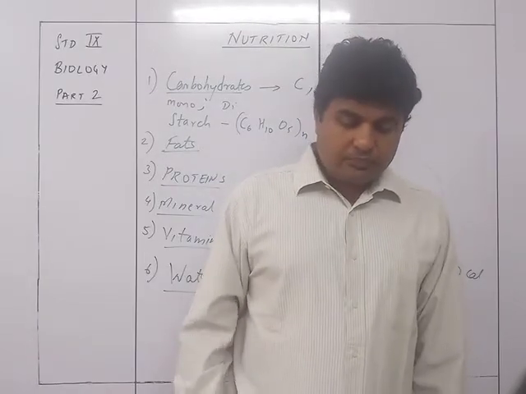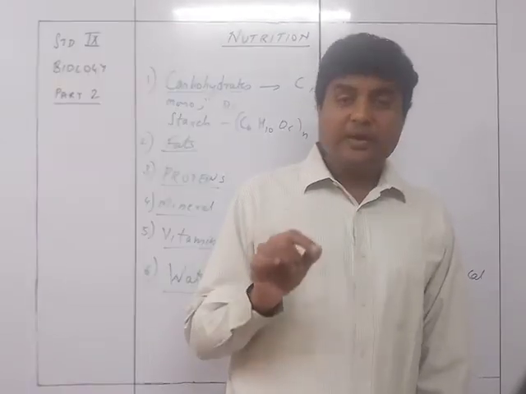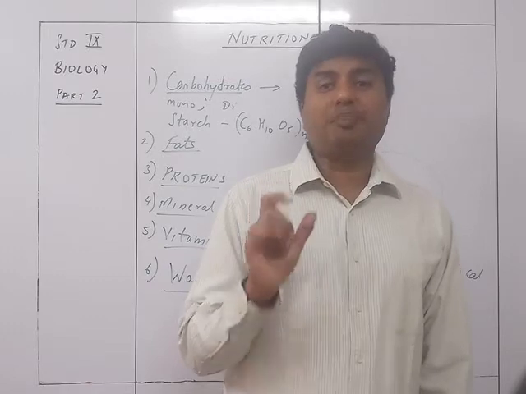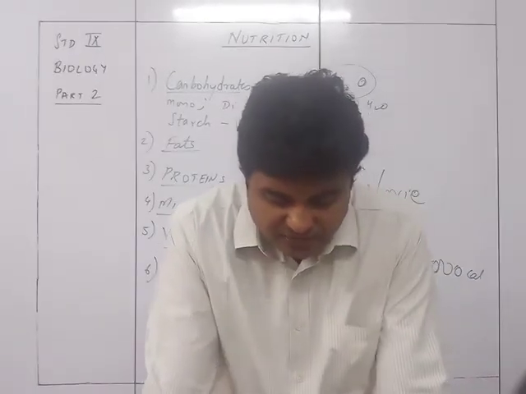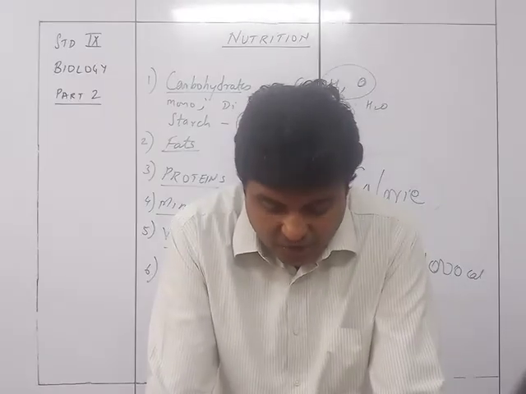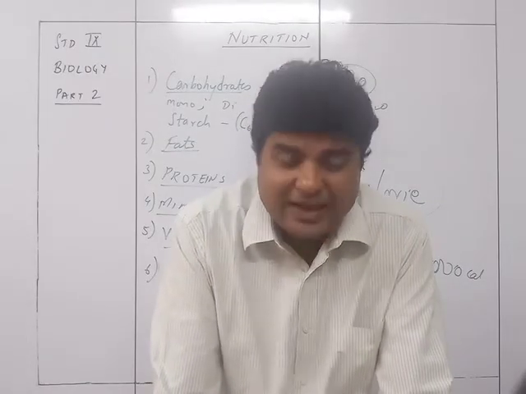So we come to a particular thing which is called as malnutrition. So malnutrition is a condition in which a person suffers due to lack of deficiency of one or more essential elements of food.